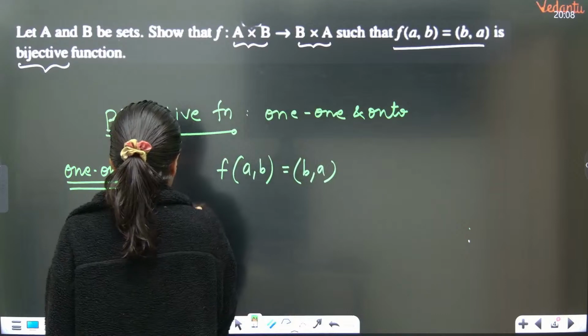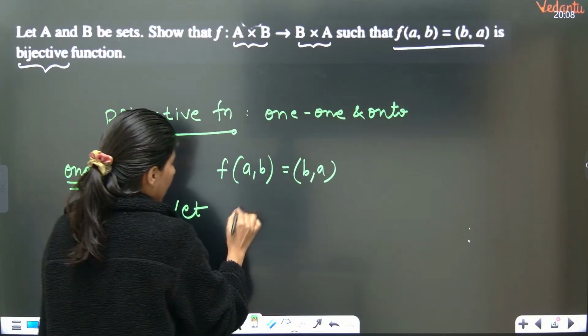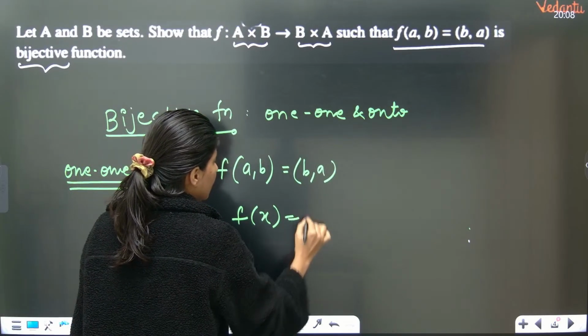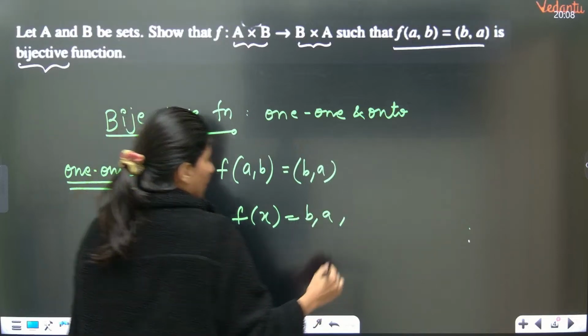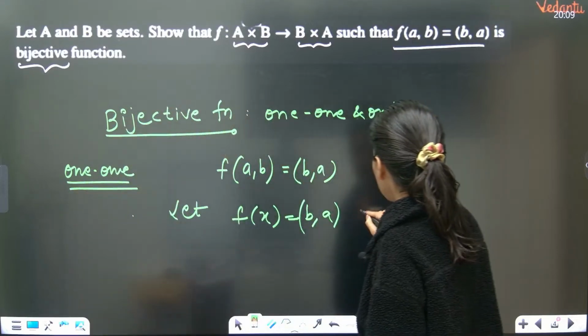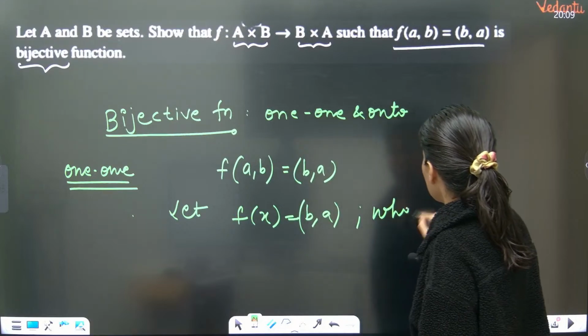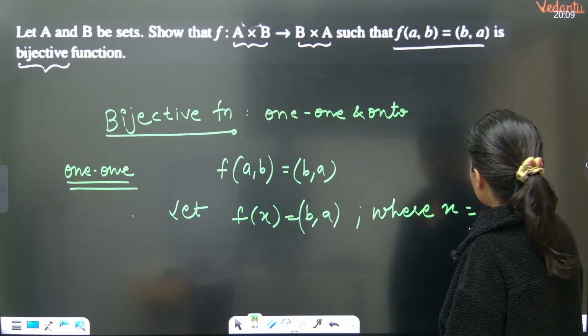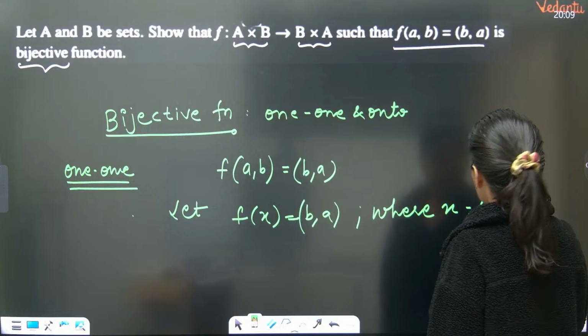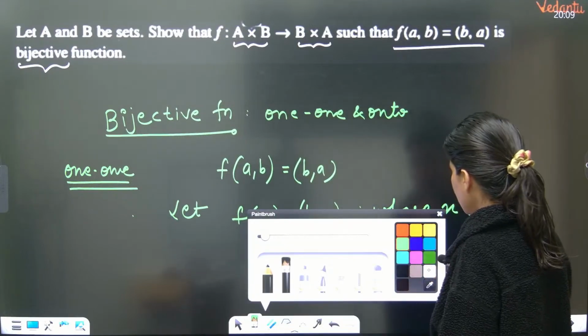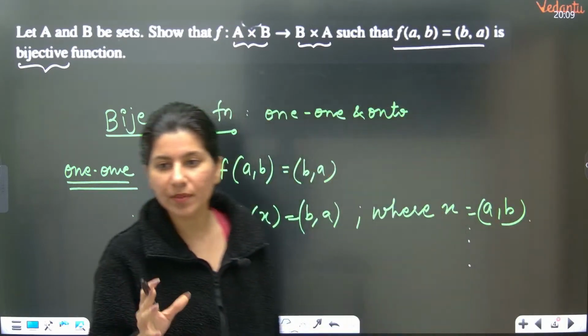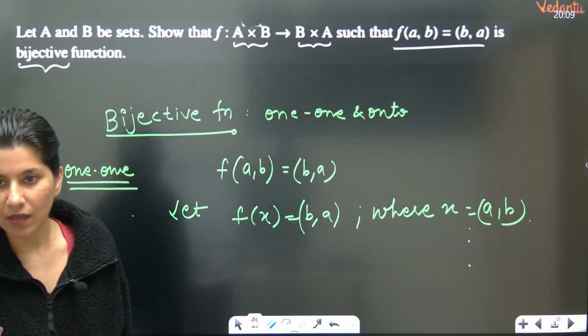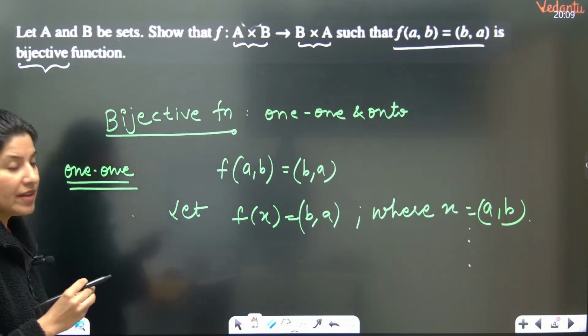Now let f of x be (B, A), where x is equal to (A, B). I am just trying to write this function in a normal form.